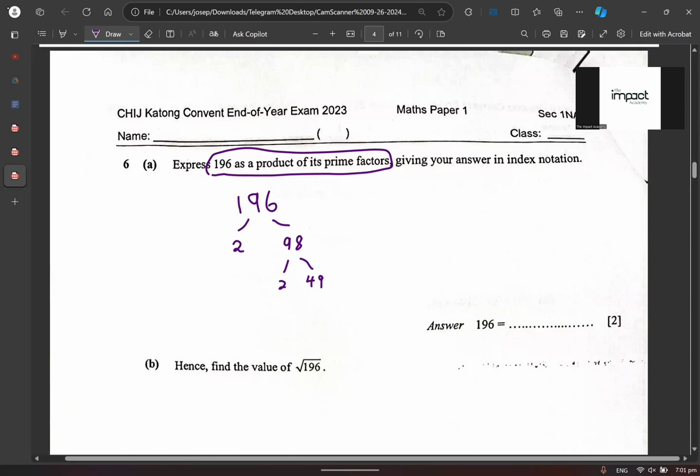Is this enough or not enough? We have to break it up again. 49 is 7 times 7, true or not? All of these numbers are what do we call that? Prime numbers. Very good. So you're going to go 2 times 2, but because they say index notation, you just say 2 to the power of 2 times 7 to the power of 2. Understand or don't understand?